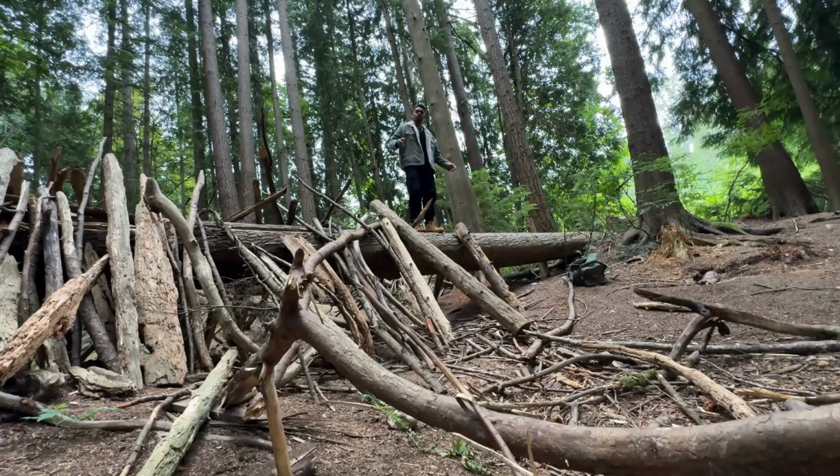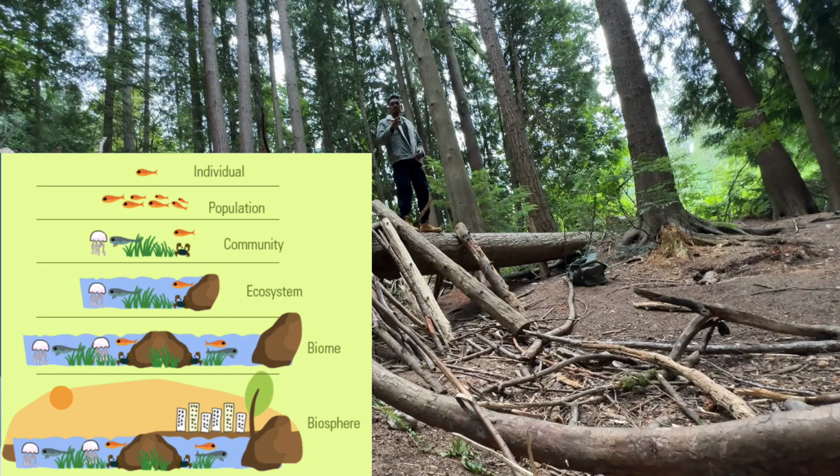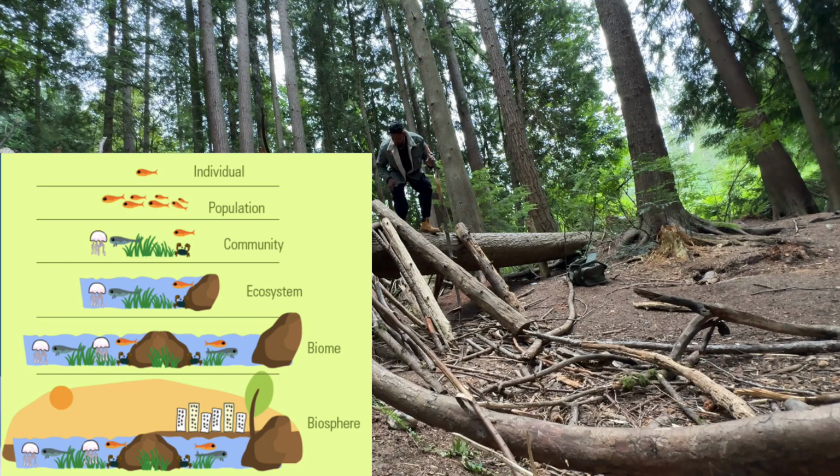First things first, we've got to talk about the levels of organization within an ecosystem. Step one, this is what ecologists define as the interactions among organisms at different levels. Let's start at level one, populations. Now, populations are groups of individuals of the same species, living together in one ecosystem.